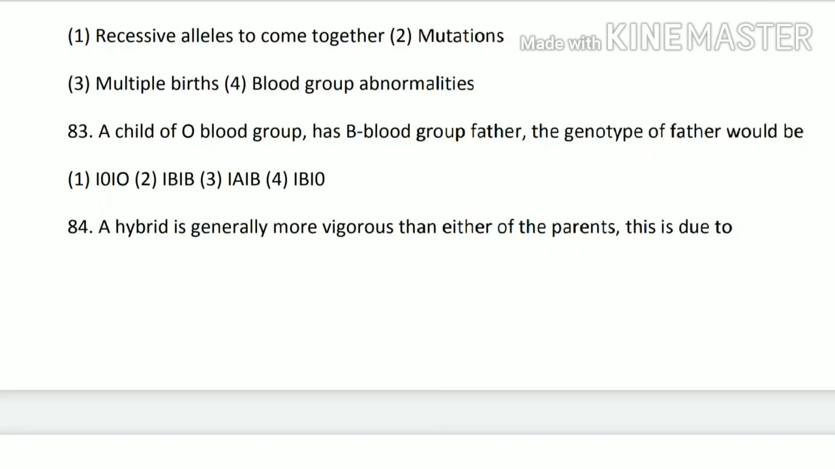We have to tell the genotype of the father, because the father is having the B blood group. That means the genotype is IBIO. That means option four is the correct option.